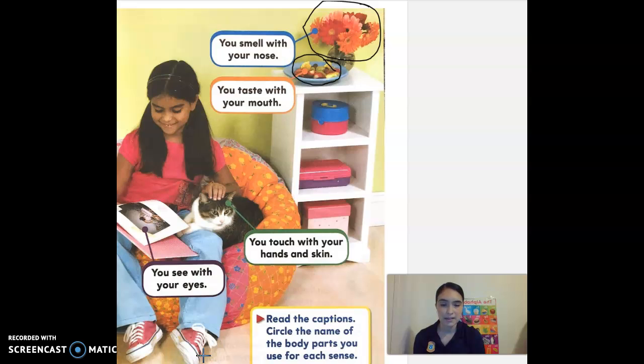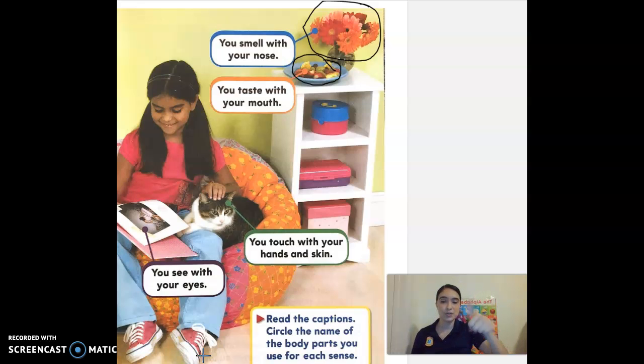Well, let's search for the cat. All right. I see the cat on that beanbag chair sitting with the little girl. And what sense are you going to use, or is the girl using, with the cat? What sense is she using?